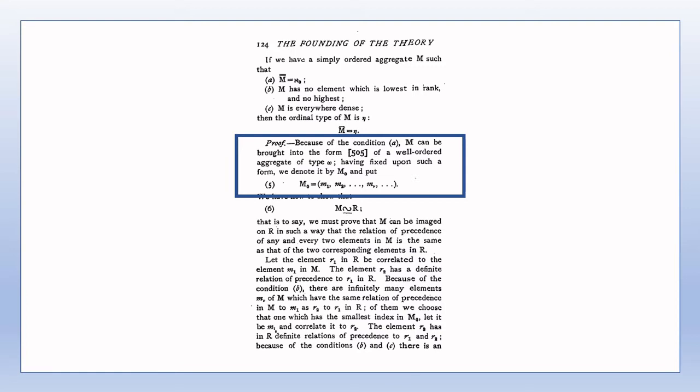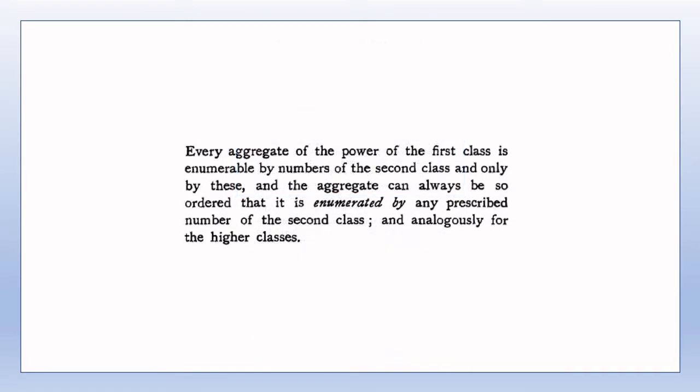There's a comment in the introduction which is relevant to the claim that M can be brought into the form of a well-ordered aggregate. On page 62, Cantor is quoted as saying, "Every aggregate of the power of the first class, that is, Aleph0, is enumerable by numbers of the second class and only by these, and the aggregate can always be so ordered that it is enumerated by any prescribed number of the second number class, and analogously for the higher classes." An aggregate that is enumerable is understood to be an aggregate that can be put into a one-to-one correspondence with the aggregate of positive integers.